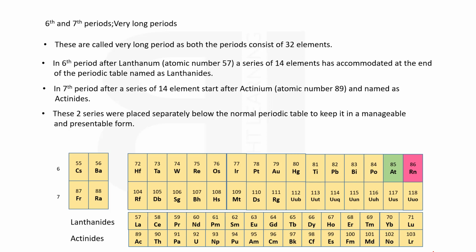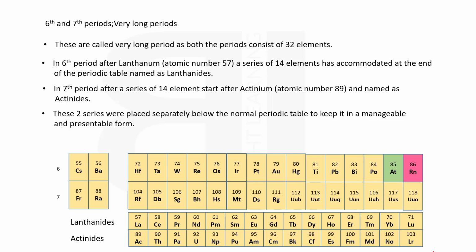In the sixth period, after lanthanum, with atomic number 57, a series of 14 elements has been accommodated at the bottom of the periodic table, and the series is known as lanthanides. In the 7th period, a series of 14 elements starts after actinium, with the symbol Ac and atomic number 89, and this series is named actinides because it starts after actinium.